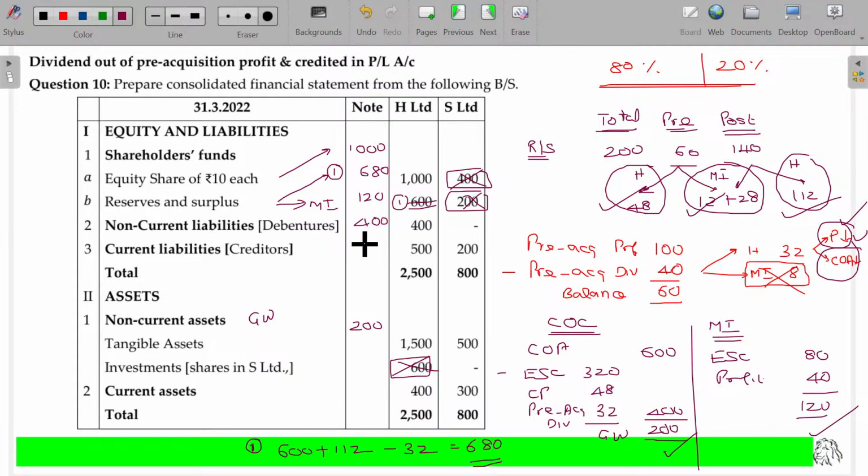Current liabilities, no adjustment, 700. Current assets, no adjustment, 700. Tangible assets, no adjustment, 2000. Hope the total being 2900. Cross verify. Will you be able to get this answer or not? Hope you will be getting this value.